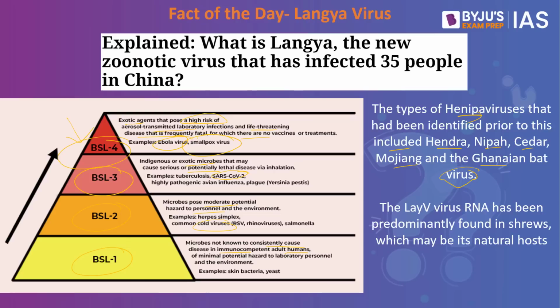Where has this Langya virus come from? This virus RNA has been predominantly found in shrews, which may be its natural host. In all likelihood, the virus may have jumped from the animal to human beings, and it is predominantly found in shrews. This happens to be the natural host of this particular virus. What about human to human transmission? As of now, there are no clear answers yet. People are trying to study more about it. There are authorities investigating it. As of now, when you look at the data presently, there is no answer for human to human transmission.